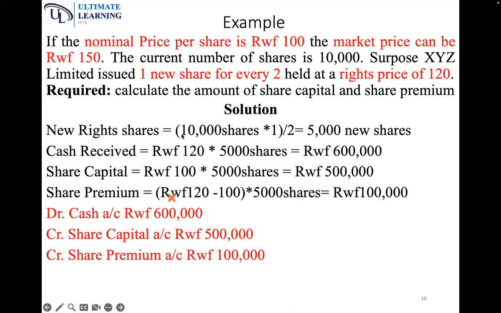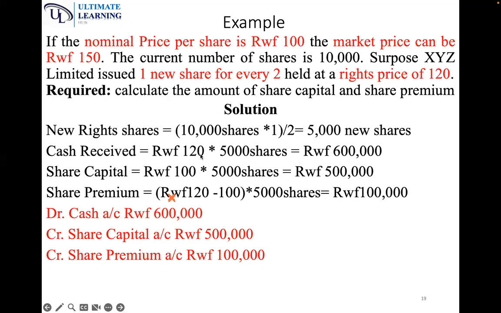New rights shares, what is the number of new shares? Remember, we were issuing 1 new share for every 2 shares. The current shares is 10,000, so the new shares will be 10,000 times 1 divided by 2, because the ratio was 1 for every 2. So our new number of shares is 5,000. These new shares are what will be issued at the rights price of 120.